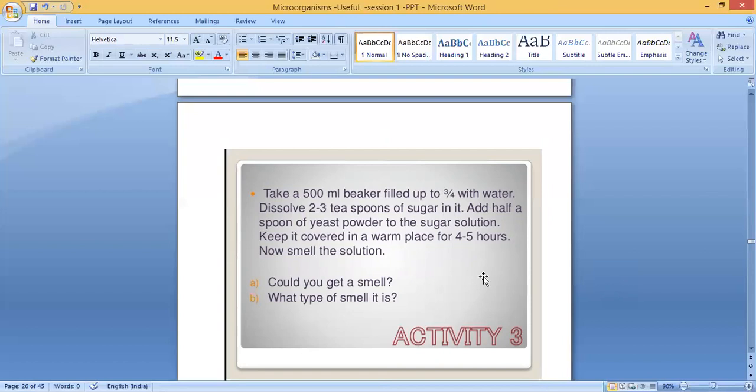The reason is there is sugar and yeast. This yeast converts sugar into alcohol. The process is known as fermentation. Clear? The sugar converts into alcohol with the help of yeast. So yeast converts sugar into alcohol. What is it called? It is called fermentation. So you will get that alcohol smell.